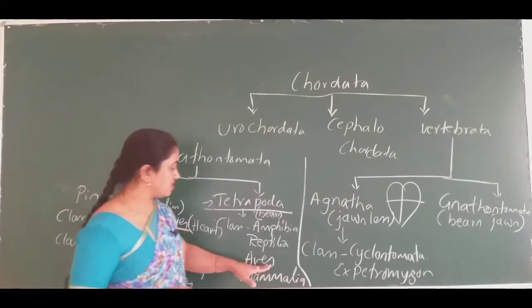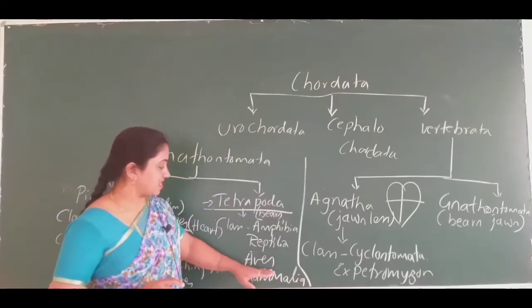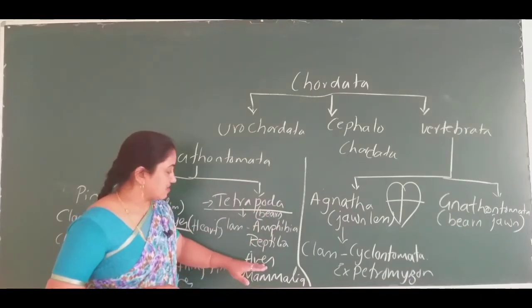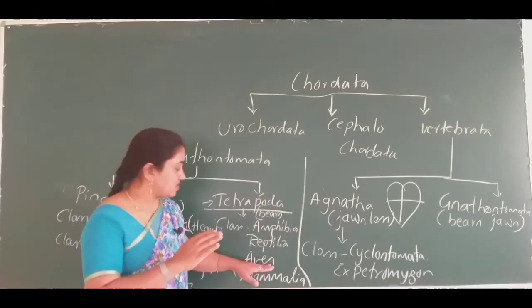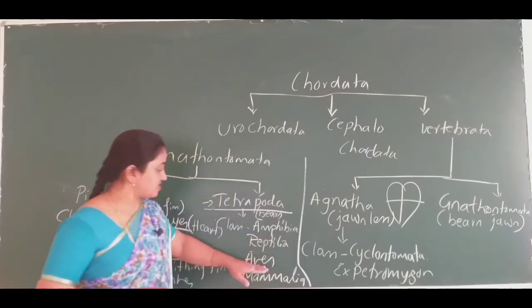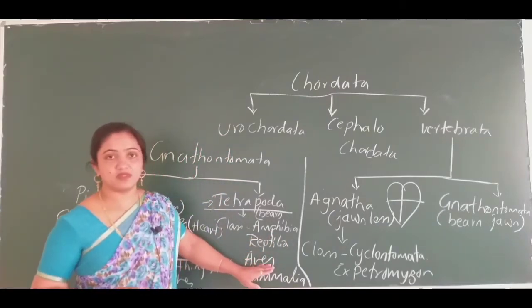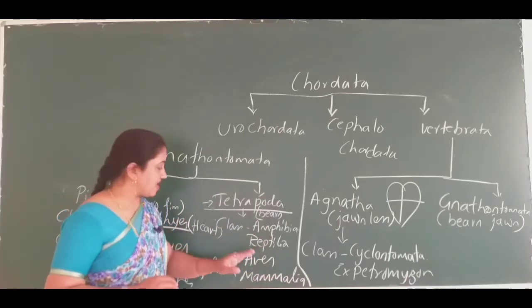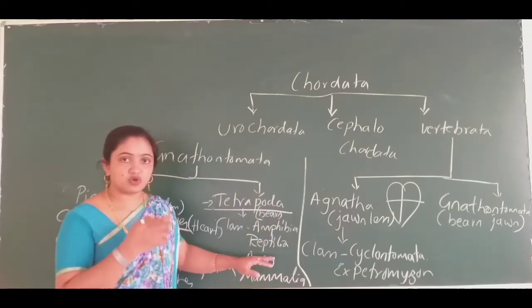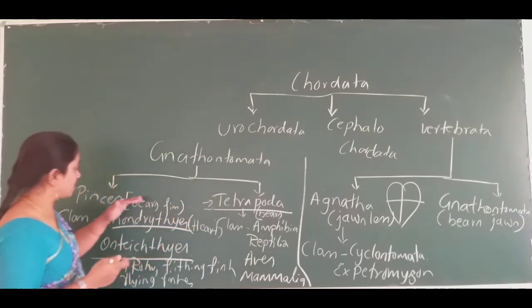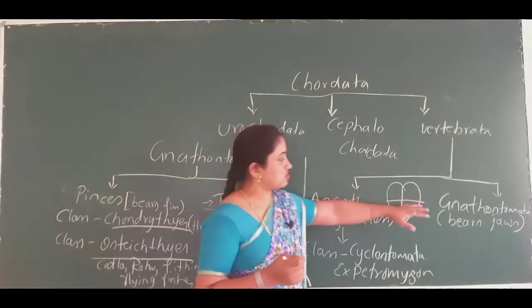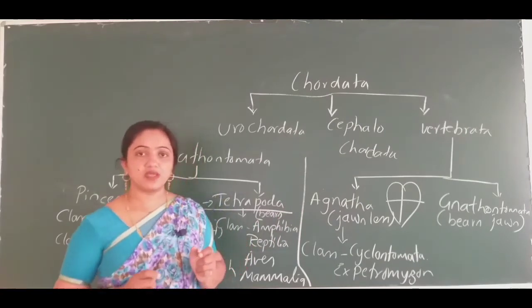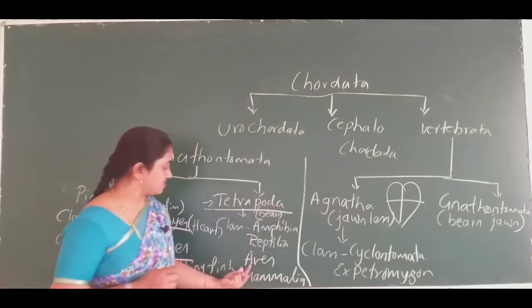So here, Aves, the birds, have the characteristic feature of being oviparous. The jaws are modified into a beak.